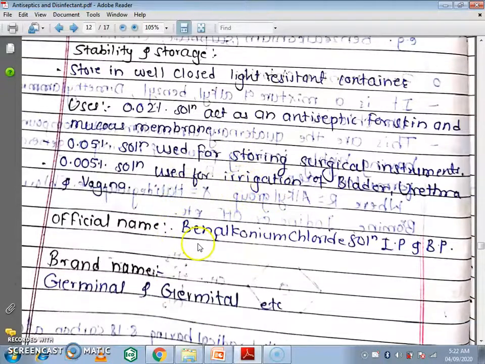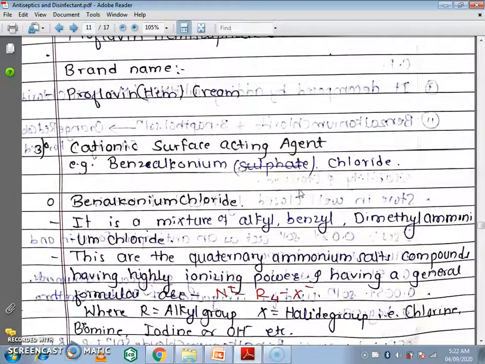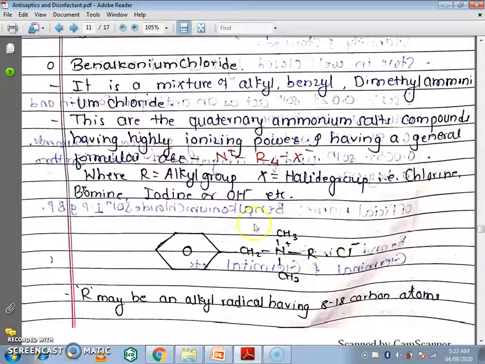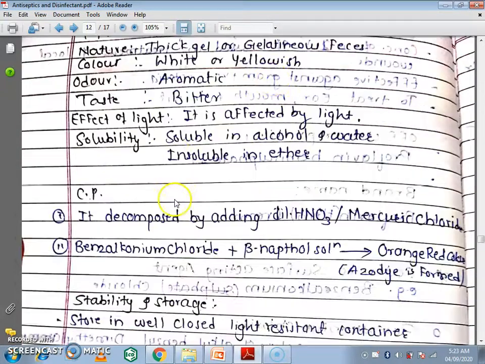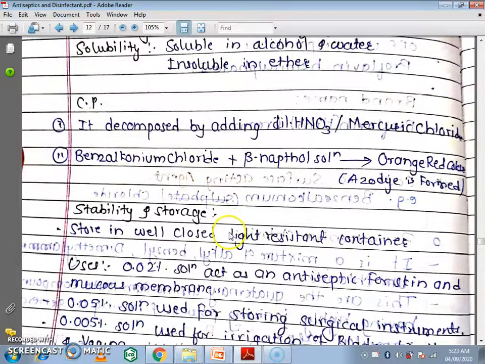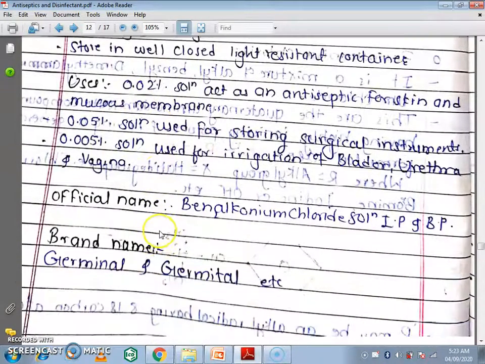The official name is benzalkonium chloride solution, IP and BP. The brand names are Germinal and Germital. These are the two brand names. This is benzalkonium chloride, and this is its general structure. These are some physical properties, these are the chemical properties, and these are the three very important uses. The official name is benzalkonium chloride solution IP and BP. Brand names are Germinal and Germital.